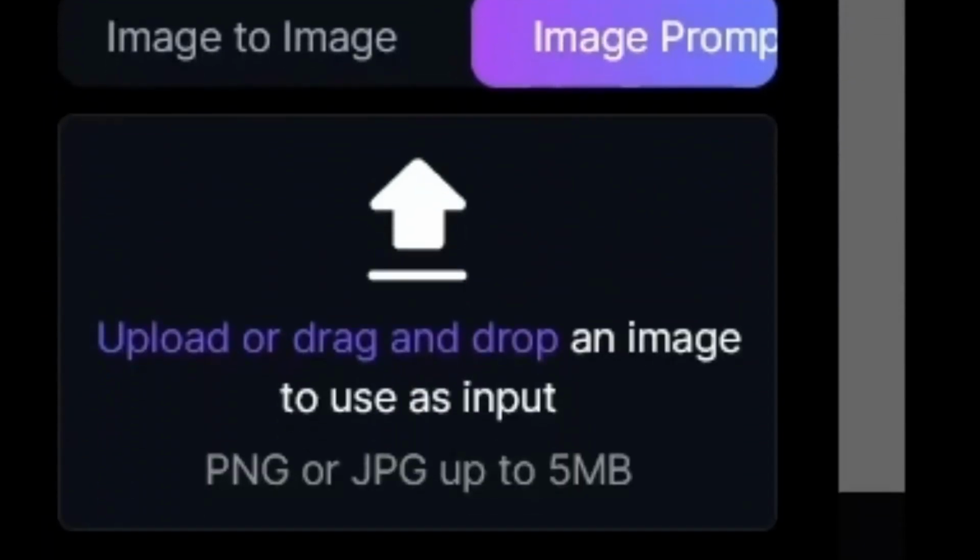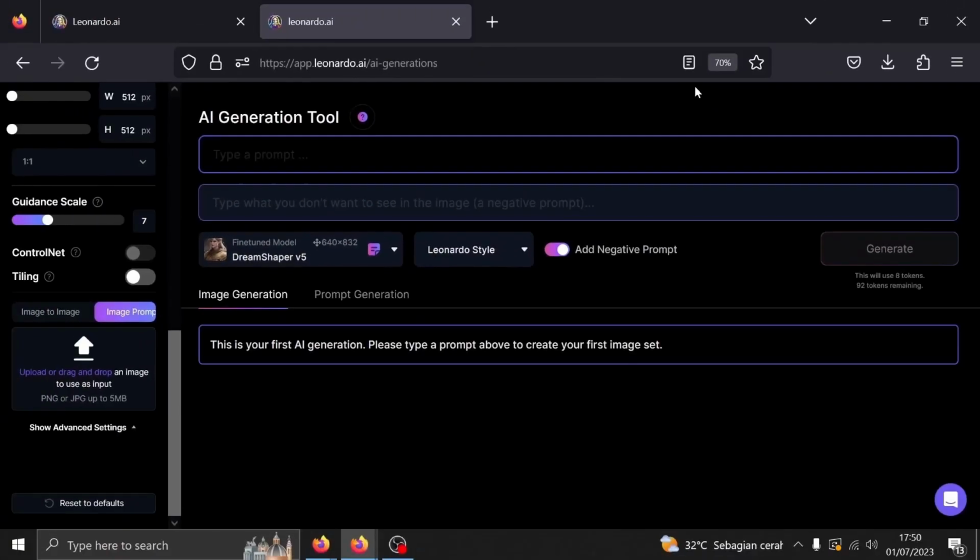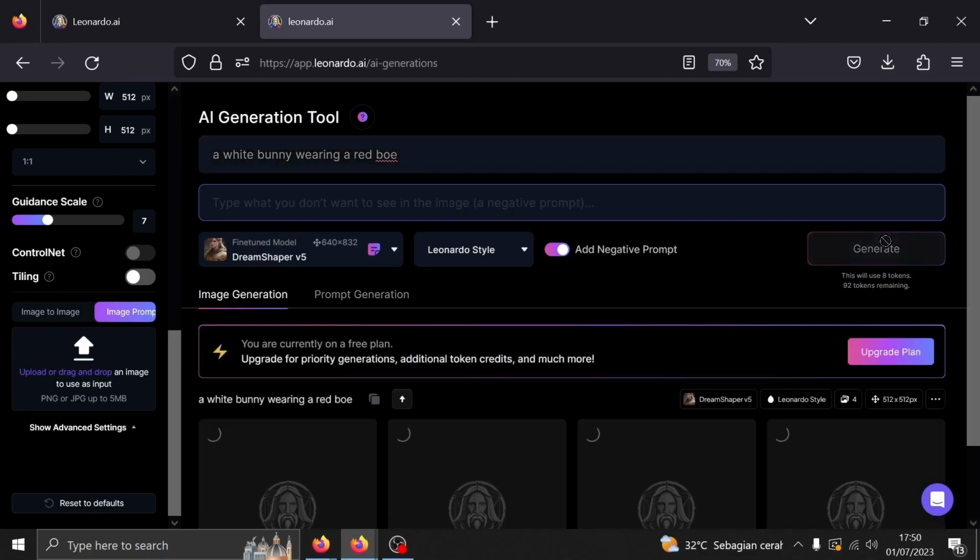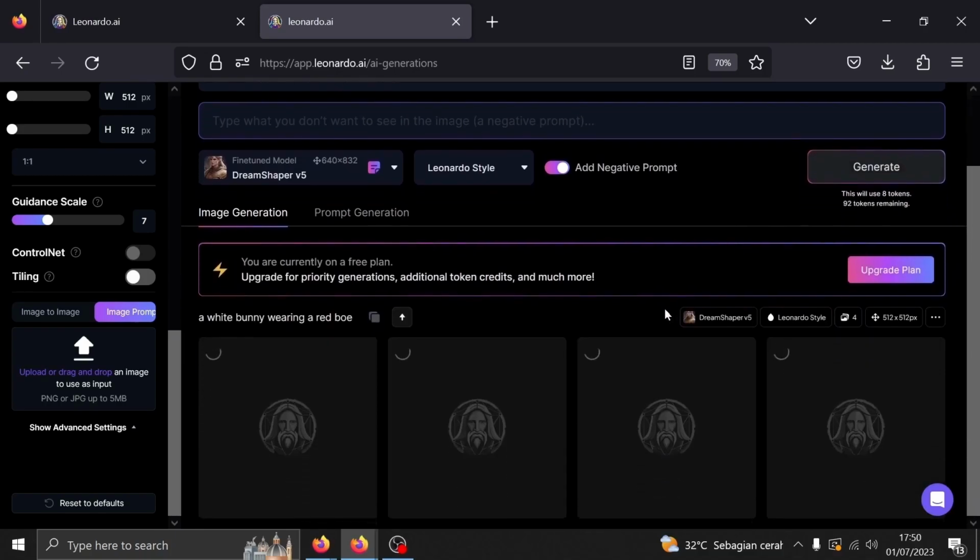You can also use the image-to-image feature to generate a similar image to the one you uploaded. Let's use the same prompt again, shall we? Click on Generate. It will take a couple of seconds.